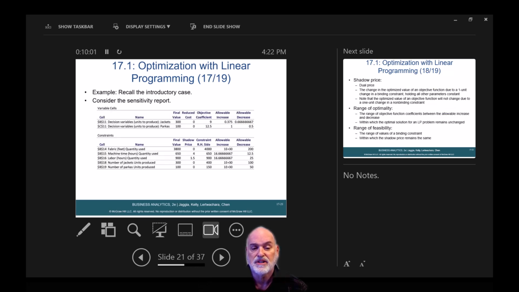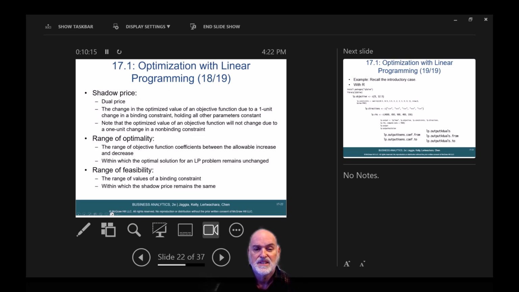Recall the introductory case and consider the sensitivity report. As we take a look at the chart here, we see final value, reduced cost, coefficient, allowable increase, allowable decrease. Shadow price, or dual price, is the change in the optimized value of an objective function due to a 1 unit change in a binding constraint, holding all other parameters constant.